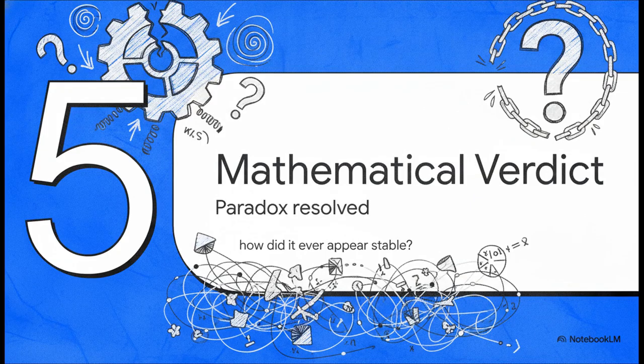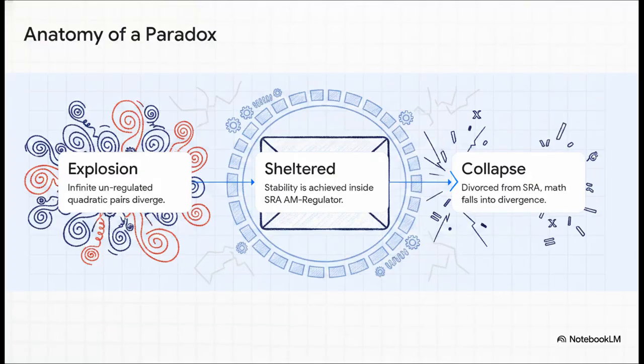Part 5, the final mathematical verdict. The anatomy of the paradox resolved. So all of this begs a massive question. How did this catastrophically flawed standalone model ever appear stable in derivative works in the first place? How did anyone ever think this equation worked?